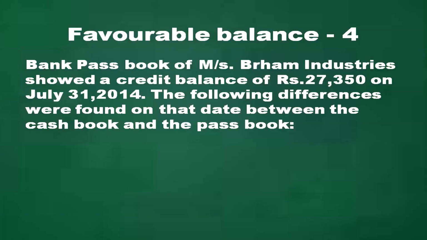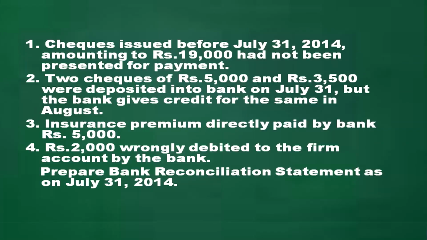Bank passbook of Brahm Industries showed the credit balance of rupees 27,350 on July 31st, 2014. The following differences were found on that date between the cash book and the passbook. Check issued amounting to rupees 19,000 has not been presented for payment. Two checks of rupees 5,000 and 3,500 were deposited into the bank on July 31st, but the bank gives credit for the same in August only.